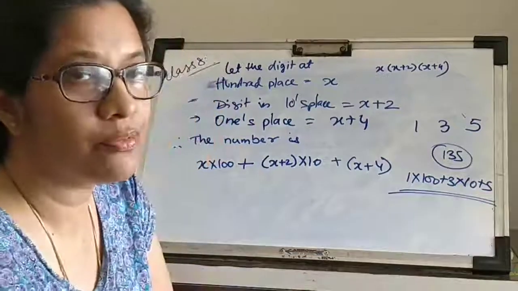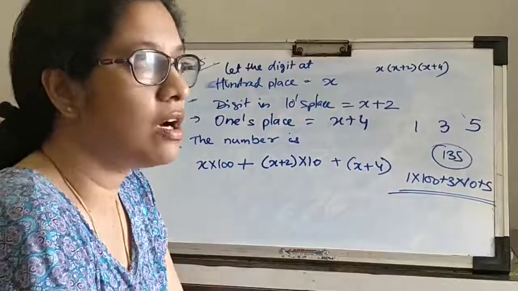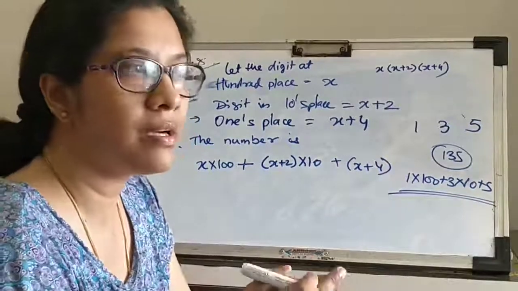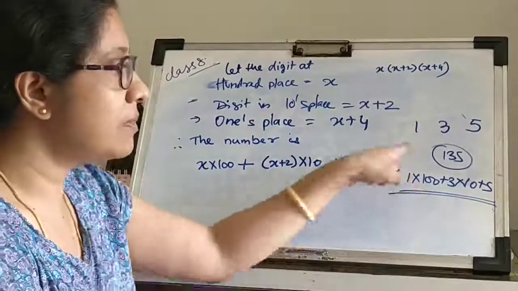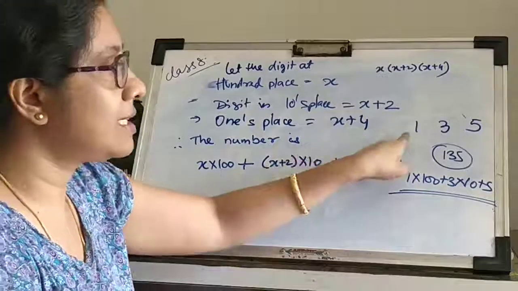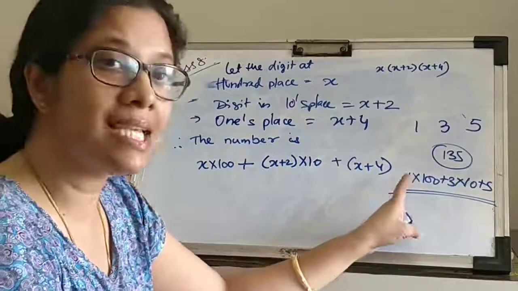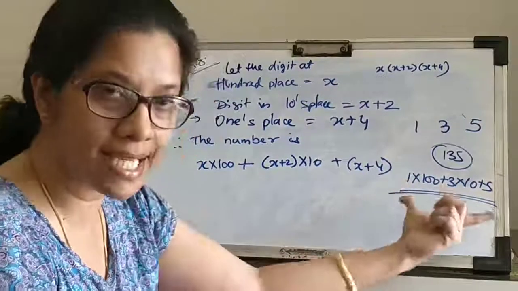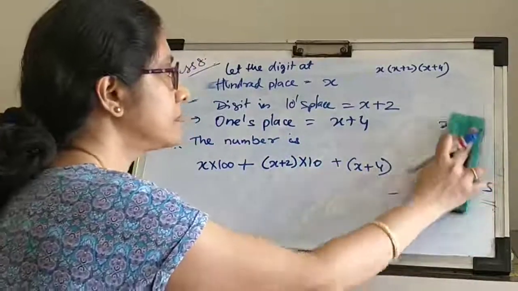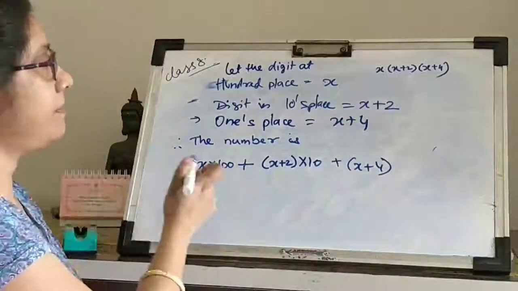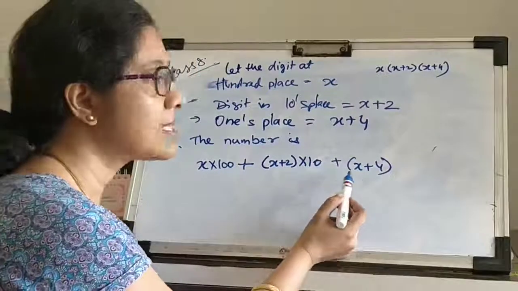Is this a concept which you have always been doing as chapter 1 in every class? Decomposition, or breaking up of a given number into its place values, the expanded form that you say. Okay? So I am assuming this is known to you. If the digits are given, you can always constitute the number by simply multiplying each digit with its place value and adding it all up to get the number. So what is my number? My number will be x into 100 plus x plus 2 into 10 plus x plus 4.